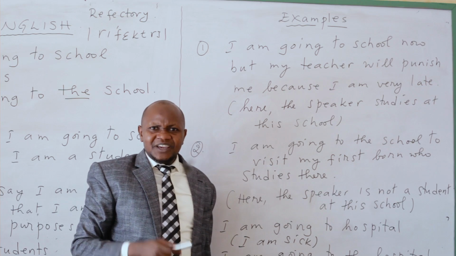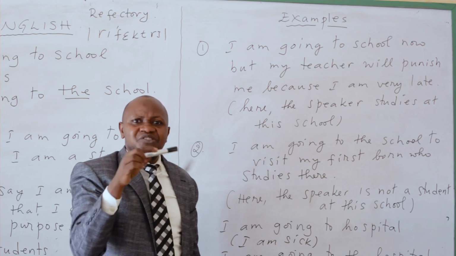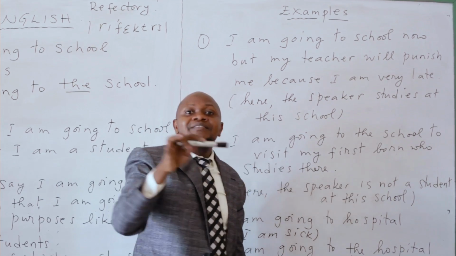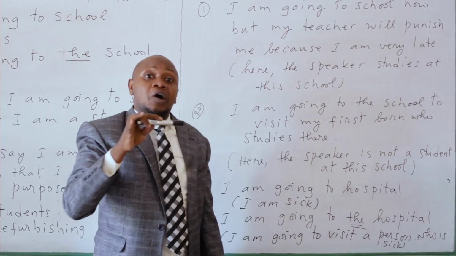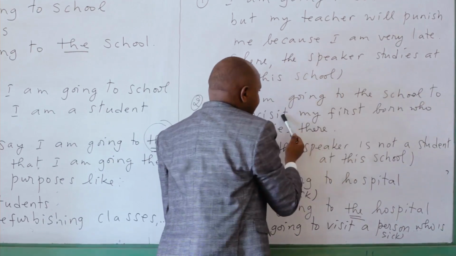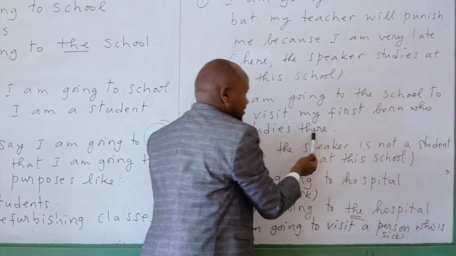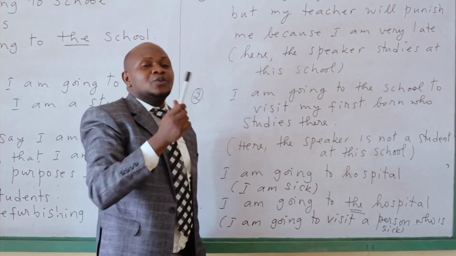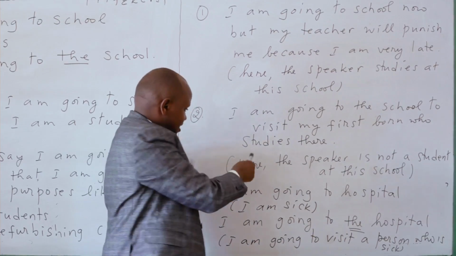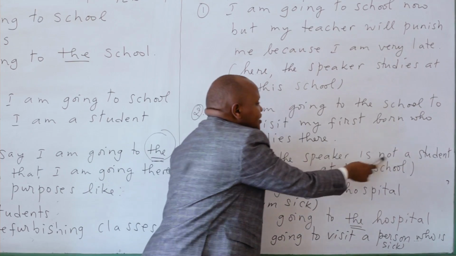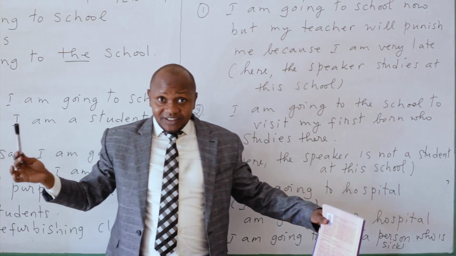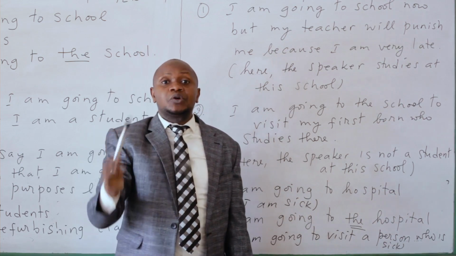Fantastic. Here, the speaker is not a student. The speaker is someone who is going to visit students or a student there, or his or her children there. Yes, I am going to the school to visit my firstborn who studies there. Ngiye ku ishuri gusura imfura yanjye yiga hariya. Here, the speaker is not a student at this school. Sinzi niba byumvikanye. I'm going to school, I'm going to the school.